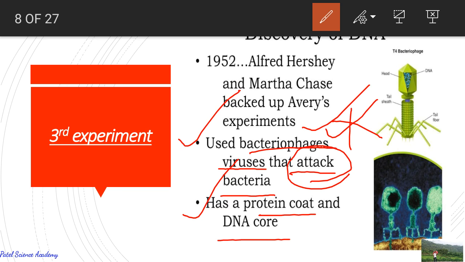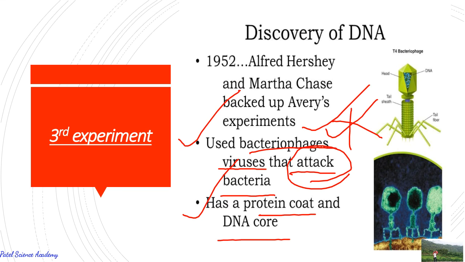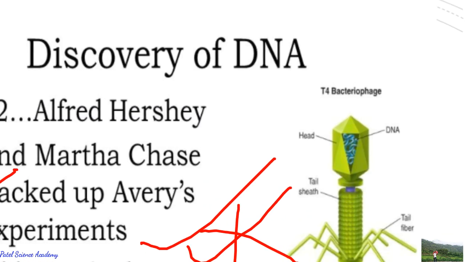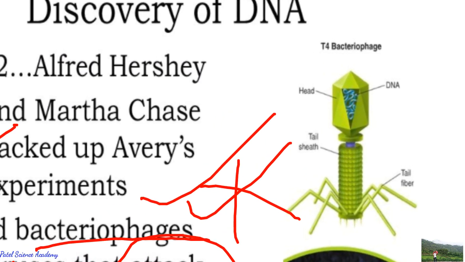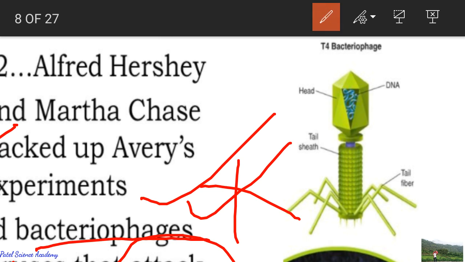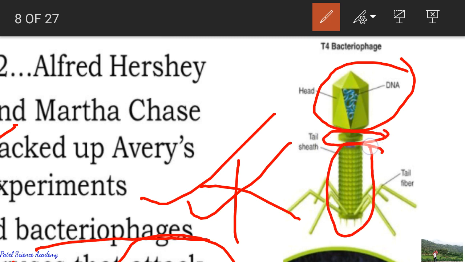So dear students, all these things we'll see here. You can see this is the structure of the bacteriophage. You can see the T4 bacteriophage is there. It has its head, its neck, its body sheath, its tail fiber. You can see the fiber here.